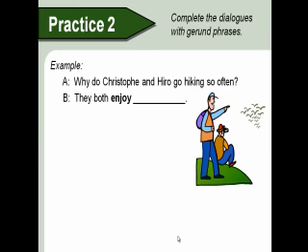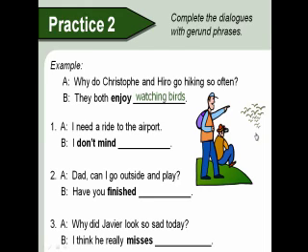And what we want to do here is we want to use gerunds as objects. So they both enjoy. What do they enjoy? They enjoy watching the birds. And then you could have said different things. And so what I would also like for you to do is to try to make sense of all of this and try to complete this exercise. So I'll have my virtual students try this out. But I would also like for you to try this out as well. So this is quite easy.